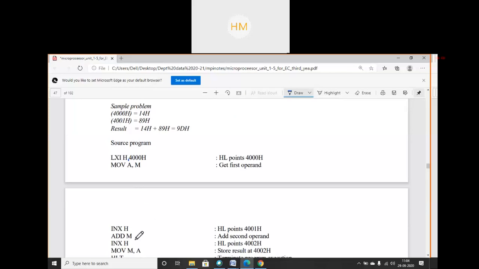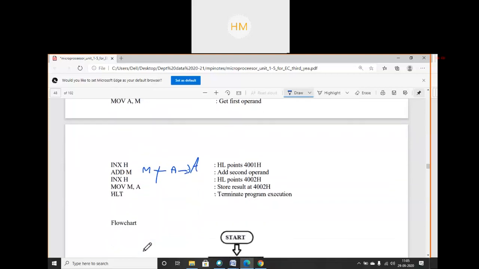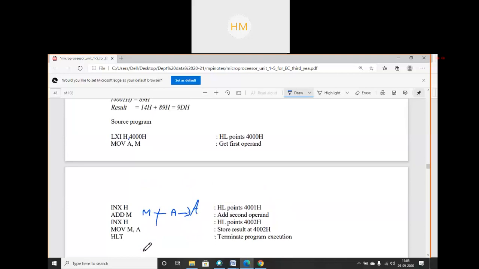ADD M. What gets added to what? M plus A, and the result is stored in the accumulator. Again INX H, because into the next memory location I want to store my result. So MOV M, A. And at last HLT. So this is the very basic logic of this program. Complete it in your copy.